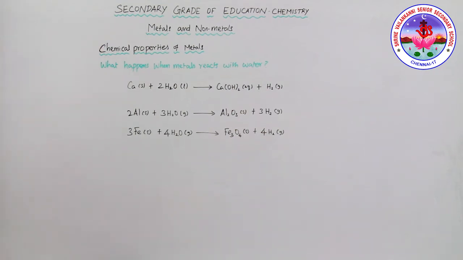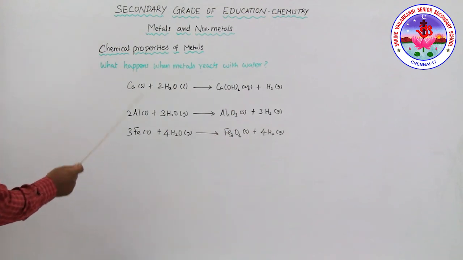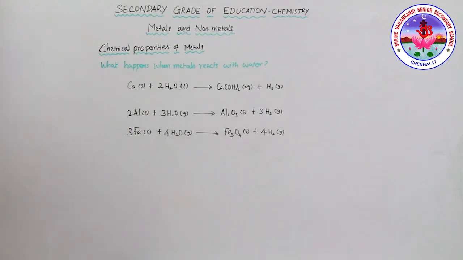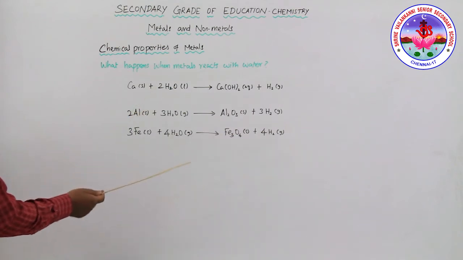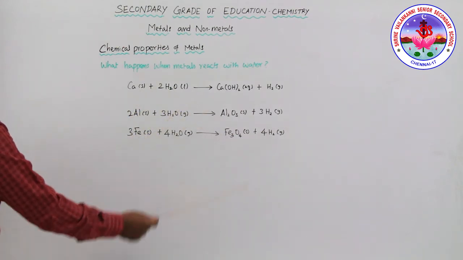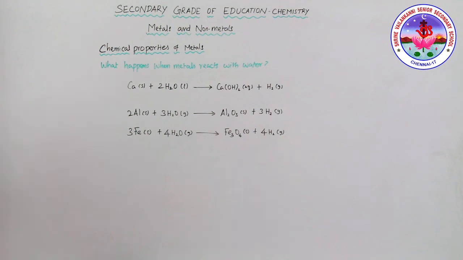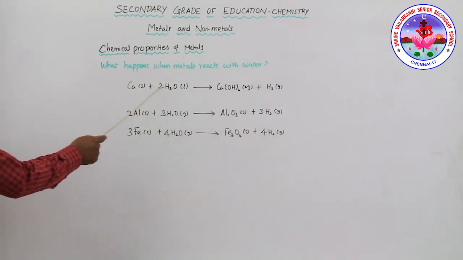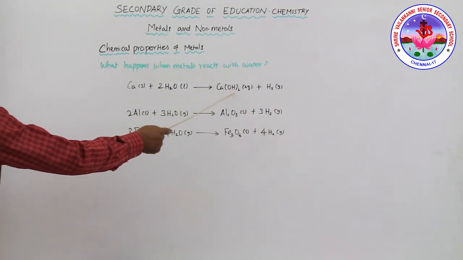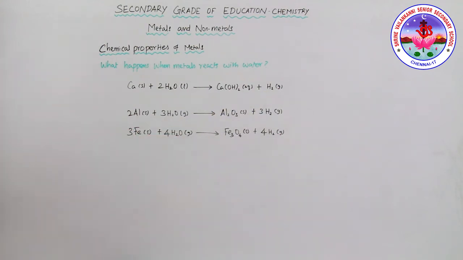See, already we've seen that potassium and sodium react highly violently with water. Now, look at calcium. Calcium reacts with water less violently. The evolution of heat is not sufficient for the hydrogen gas to catch fire. Okay, so this is the reaction. Calcium reacts with water to form calcium hydroxide and hydrogen gas. Then the calcium starts floating because the bubbles of hydrogen gas formed stick to the surface of the metal.